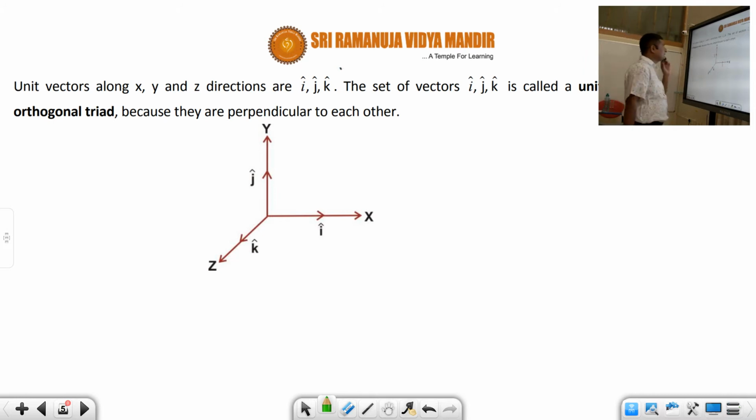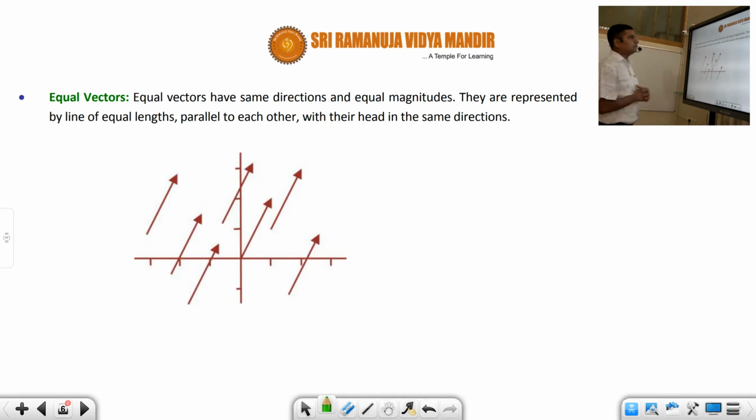Unit vectors along the x-axis, y-axis and z-axis are i cap, j cap and k cap, like this. This is along the x-axis i cap, this is along the y-axis j cap, and this is along the z-axis k cap. And this set of vectors i cap, j cap, k cap is called a unit orthogonal triad, because they are always perpendicular to each other, students. So this is called unit vectors.